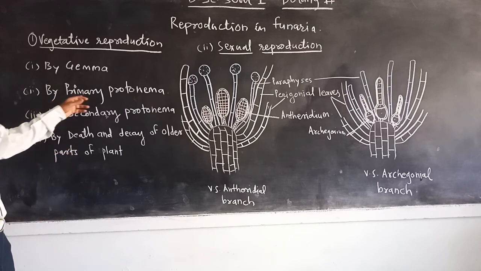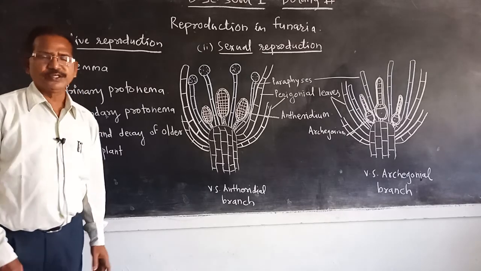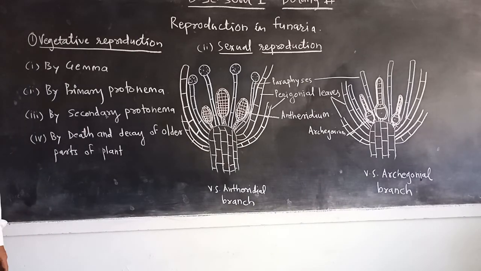The second method, by primary protonema, means after formation of the spore, it germinates and gives rise to a branched filamentous structure.